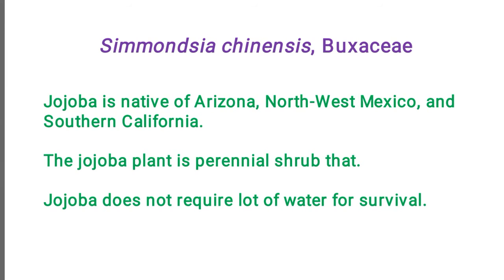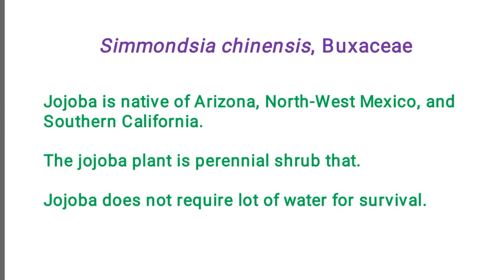Jojoba is basically a native of Arizona, northwest Mexico, and southern California. So, this is a plant which is not of Indian origin.